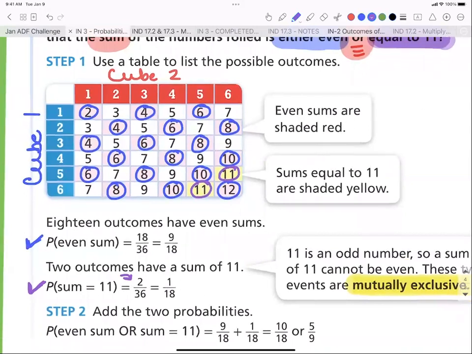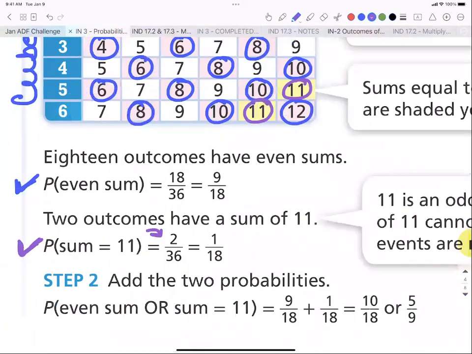Now, I want to ask you a question. Why did they not reduce this one right here? Because this one still is reducible, right? But they didn't reduce it to 1 over 2. How come? Yeah, they thought ahead that here in a minute, I'm going to have to add this number and this number. And I don't want to add 1/2 to 1/18 over 18. I can't. So I'd have to back up to 9/18 anyway.